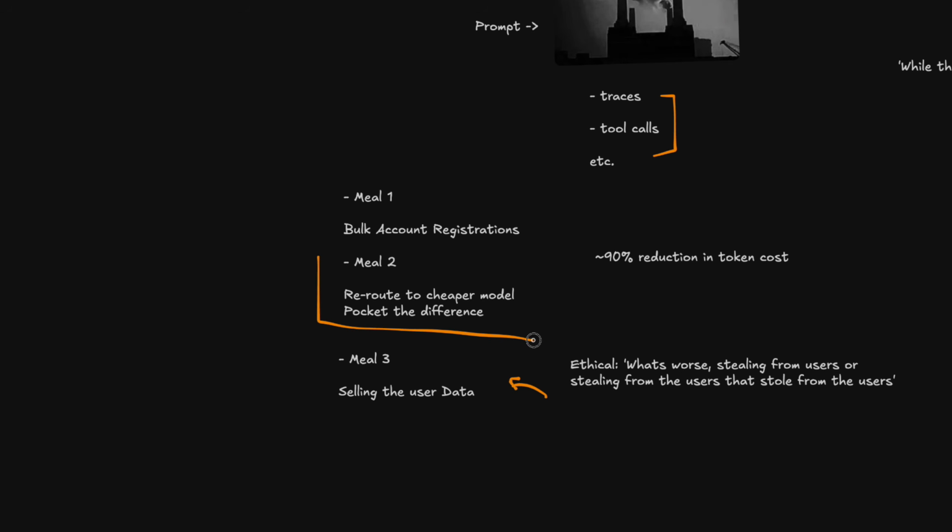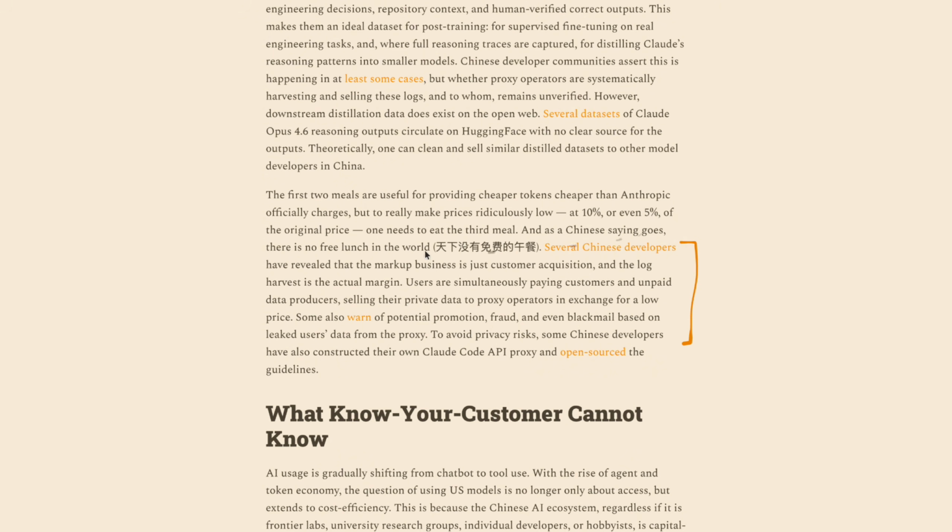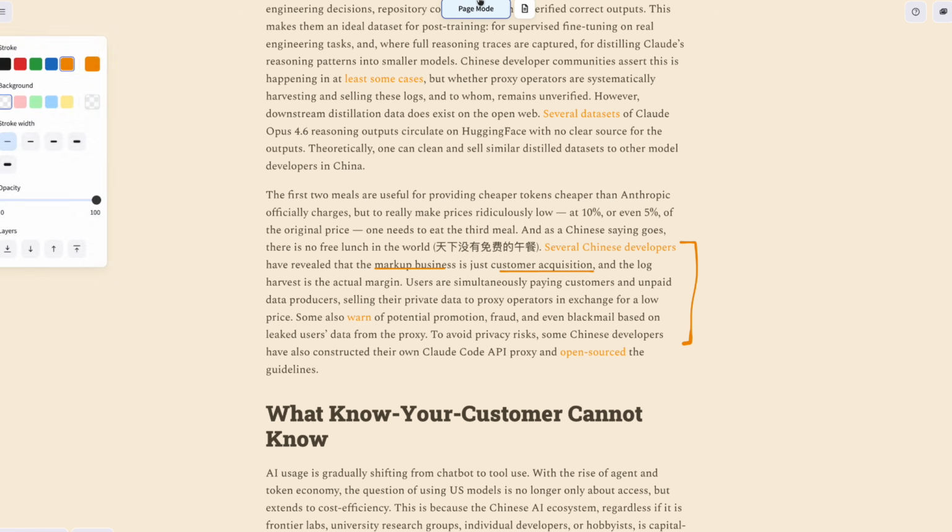In particular, this part. If you can convince people that they're using the latest Claude model and having some articulated harness or in-between that's really well developed, this could be the difference maker. And the article mentions that several Chinese developers have revealed that the markup portion is really just customer acquisition, and it's really the log harvest that's the actual margin maker.